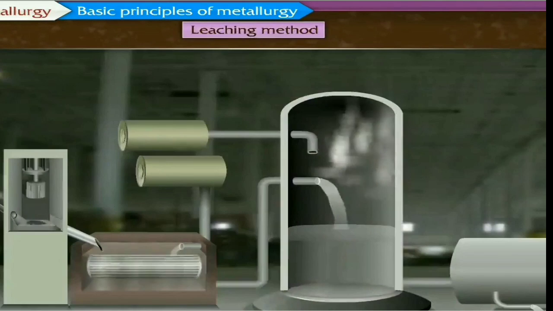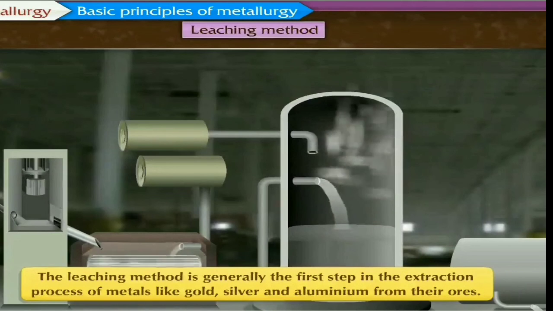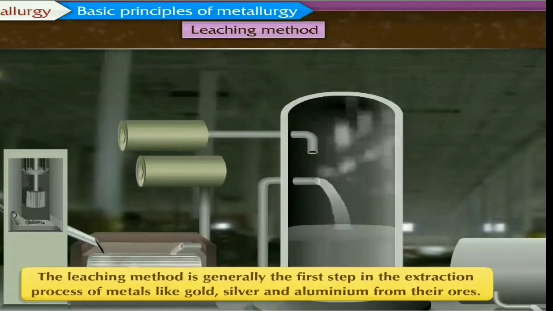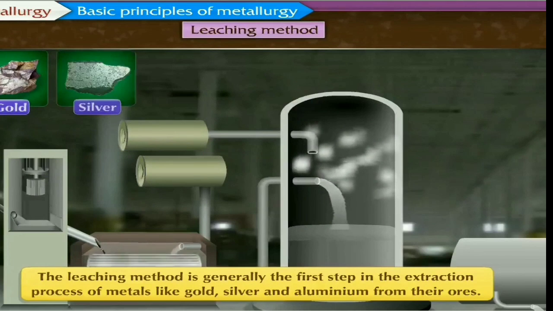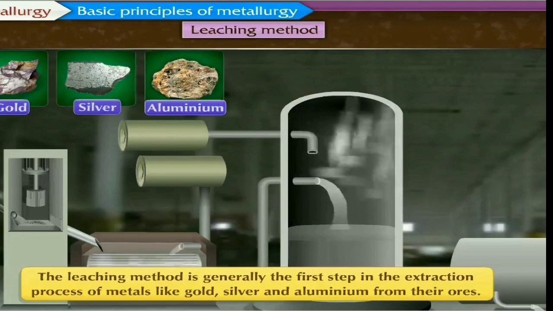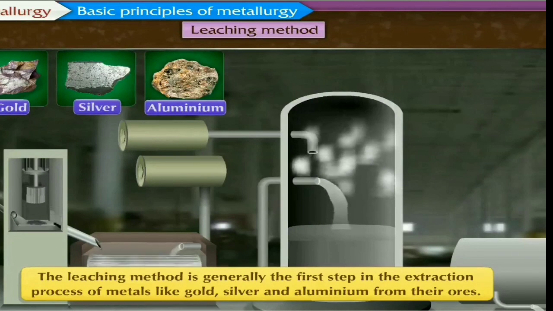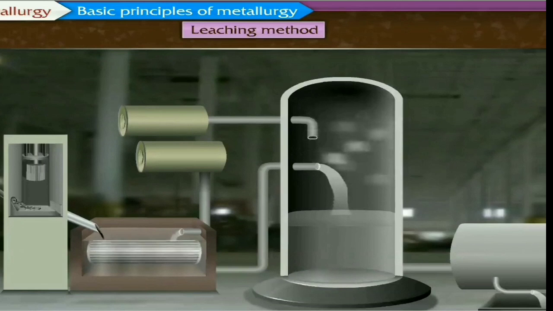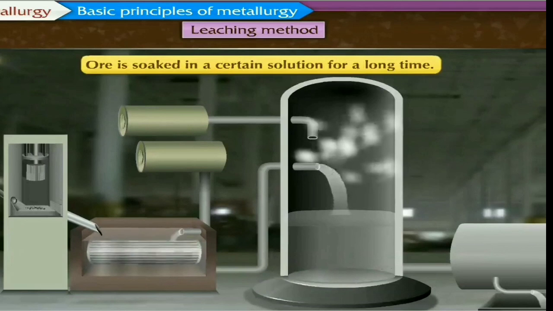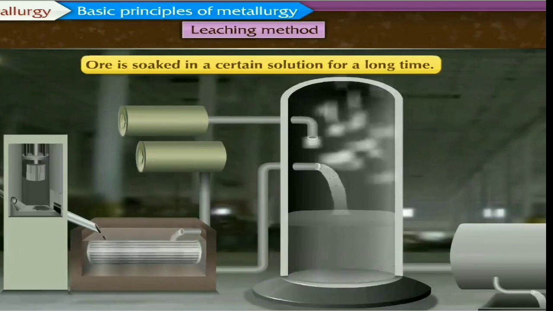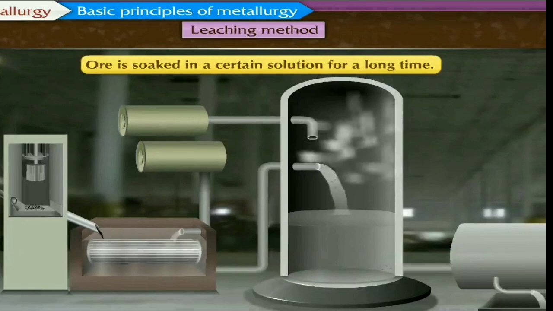So the next method we are going to study is the leaching method. This leaching method is generally the first step in the extraction process of metals like gold, silver, aluminium from their ores. Okay, because gold and silver are not found in the complex state, they are found in a very simple state.